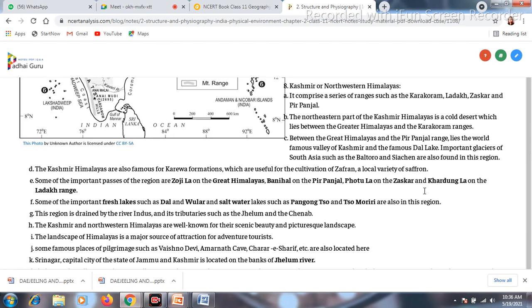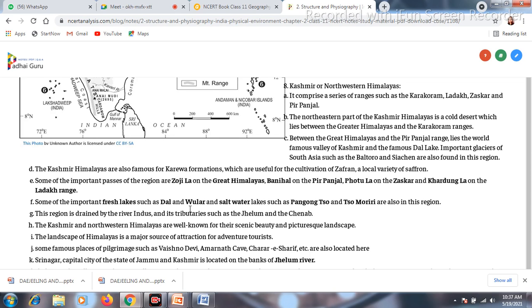Now over here we are having the mountain passes. We are having Zojila Pass on the Great Himalaya, Banihal Pass on the Pir Panjal Mountain, Fotula Pass on Zanskar, and Khardung La on the Ladakh range. You need to remember the names of the passes like Zojila Pass in the Greater Himalaya, Banihal Pass in the Pir Panjal range, Fotula in the Zanskar range and Khardung La in the Ladakh range. In which range which pass is located, that can come as a short question.